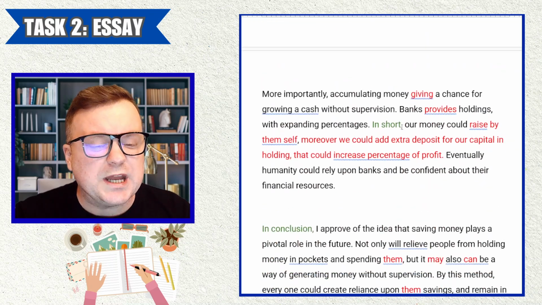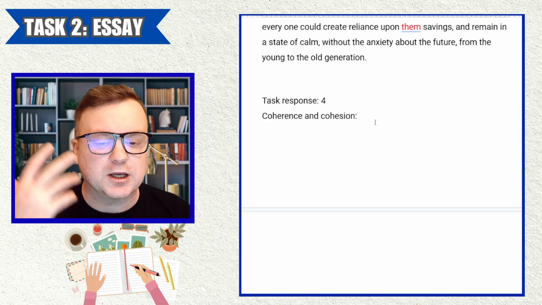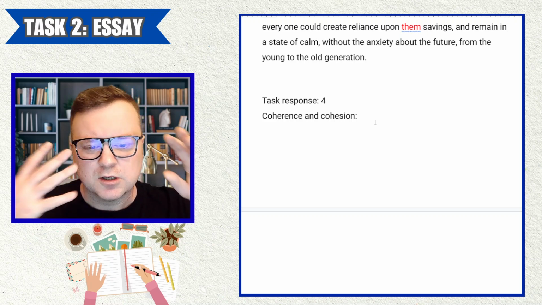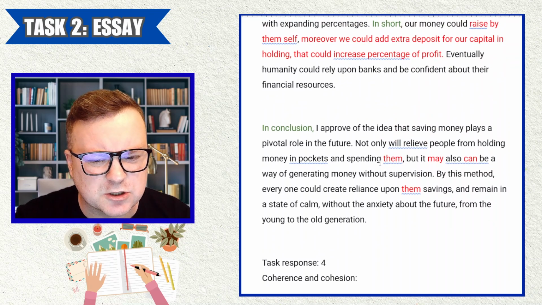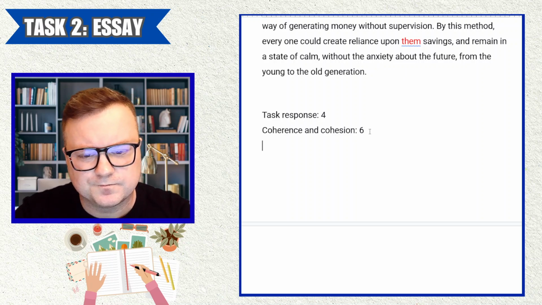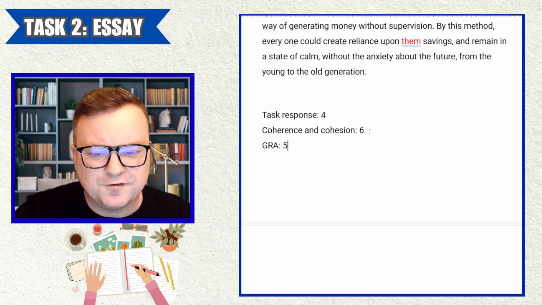Now, we never want to have something we call a jagged profile in IELTS, right? So if you get task response like 4, you never want to see like an 8 for coherence and cohesion. Examiners really, really don't like doing that. So for me, I'm going to award the 6 for coherence and cohesion. For grammatical range and accuracy, I'm going to award the 5.